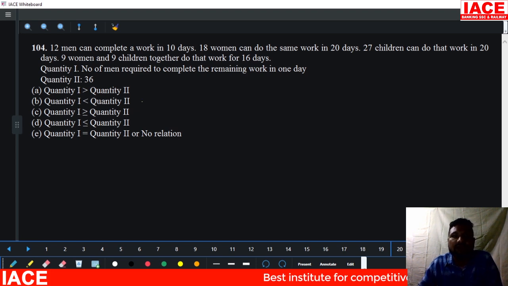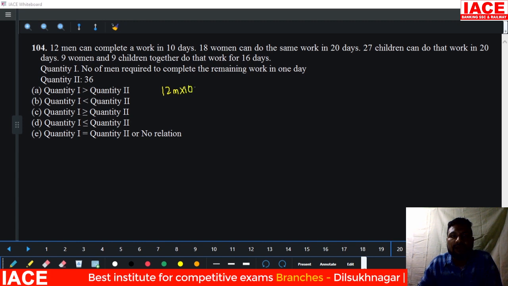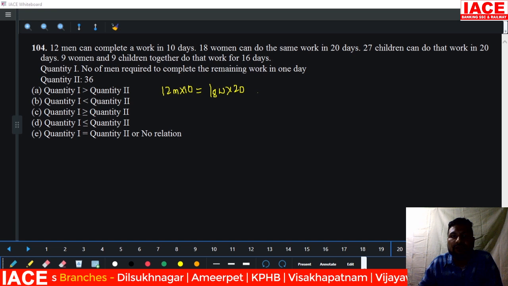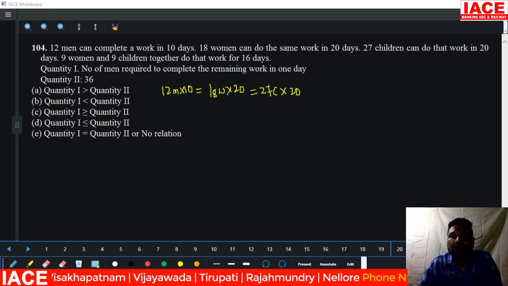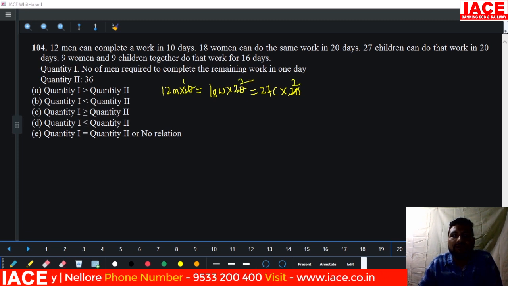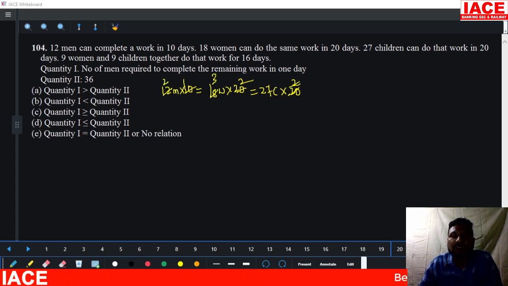18 women complete a work in 12 days, men complete a work in 10 days, 18 women complete a work in 20 days, 27 children complete a work in 20 days. Here 2 cancels, here 2 cancels, here 1, and 6 2s are 6 3s are, and here 6 will also be cancelled, 2 cancel, 3 cancel, it is 9.